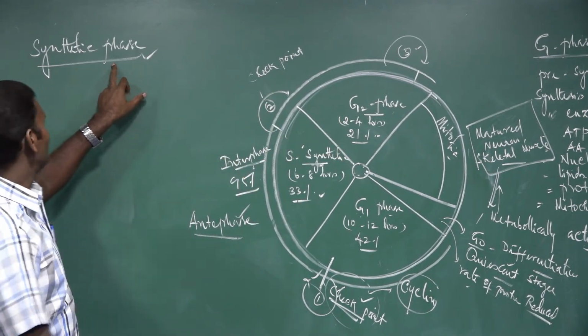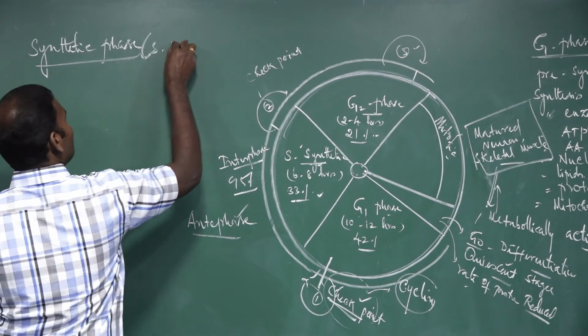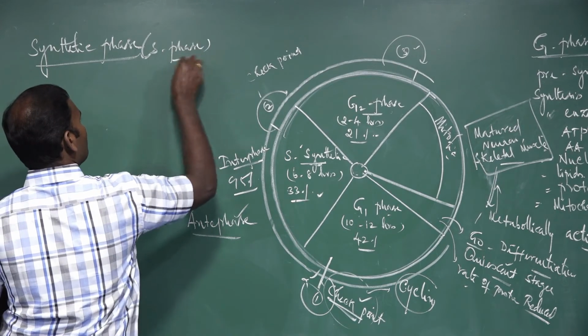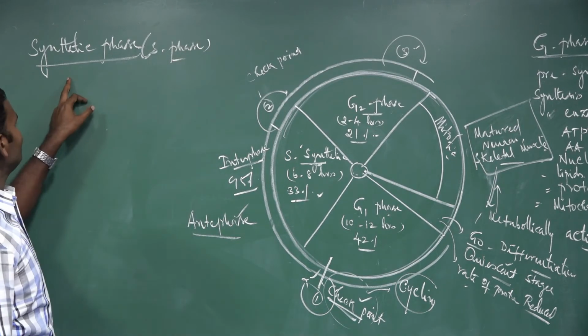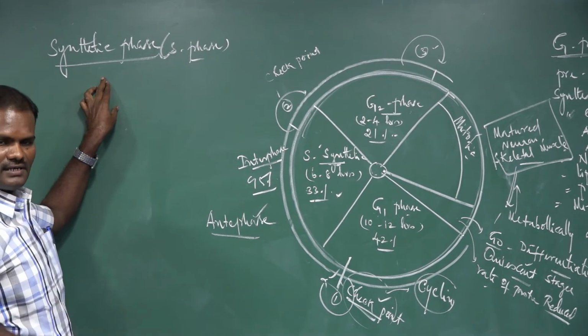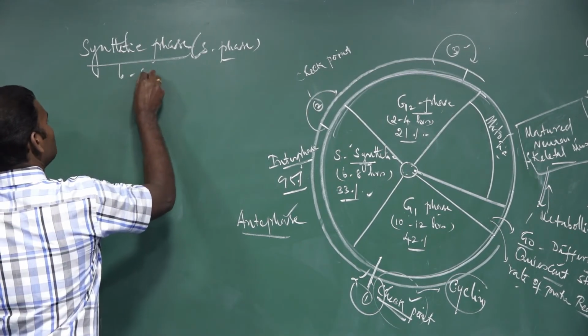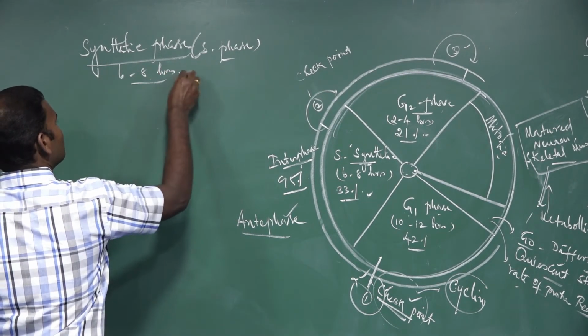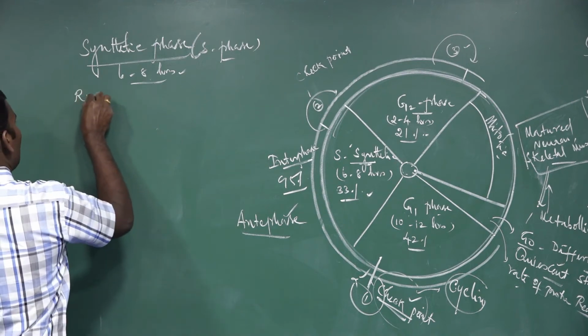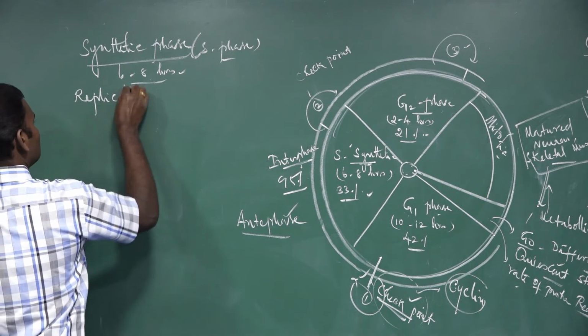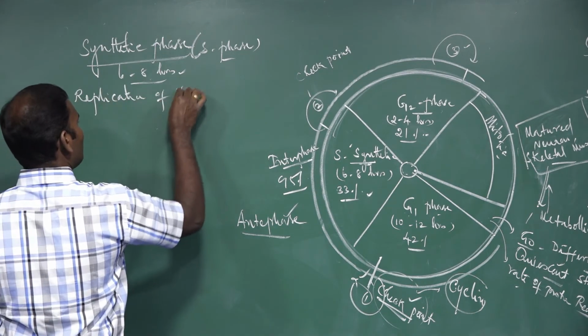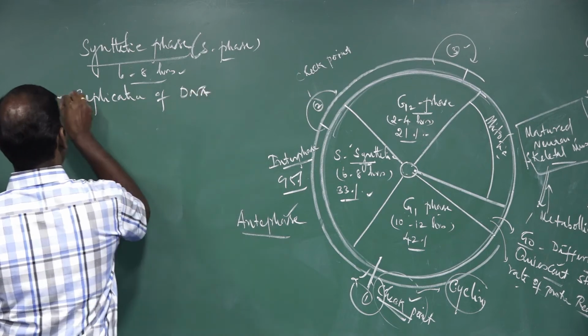It takes 33% of the total duration of the cell cycle, and it occurs for a minimum of 6 to a maximum of 8 hours. Here replication of DNA takes place.